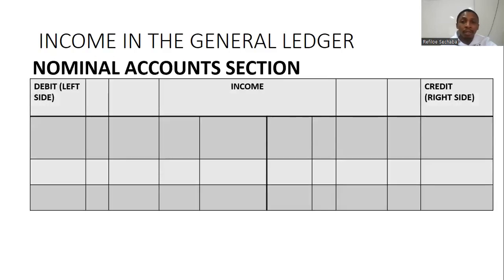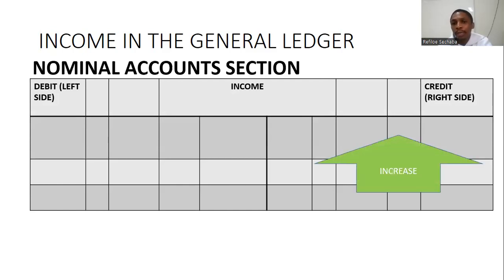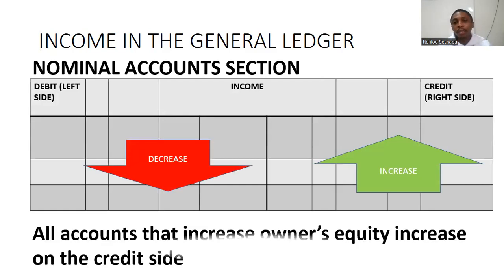It falls under the nominal account section. Income falls under the nominal account section. And in the general ledger, the question is, does income increase on the debit side or credit side? The answer is it increases on the credit side. Remember, the increase in income results in increases in owner's equity. Okay, I repeat that. Increases in income result in increases in owner's equity. Income increases on the credit side.